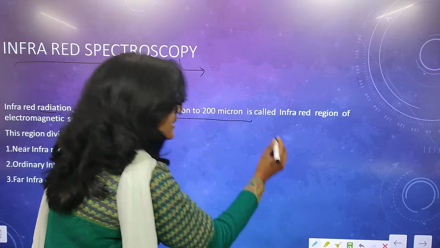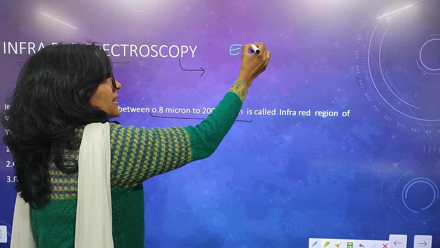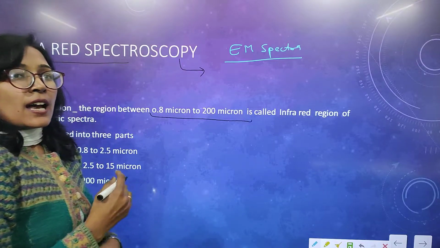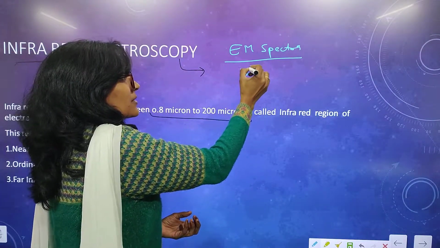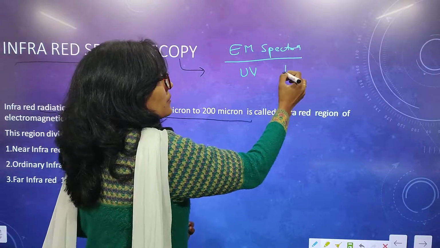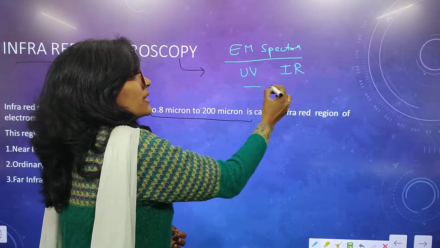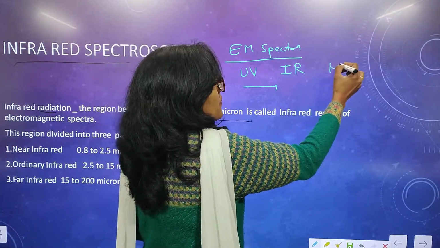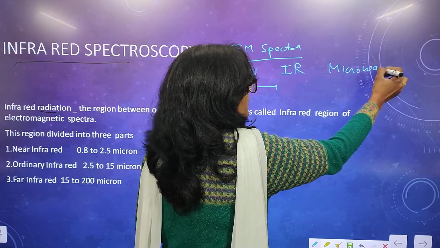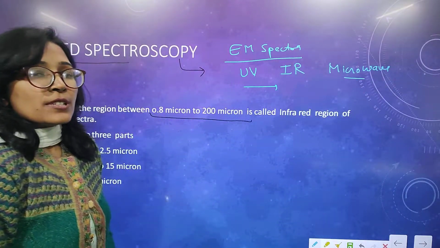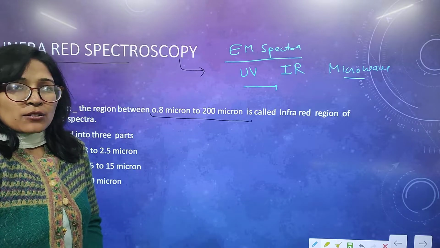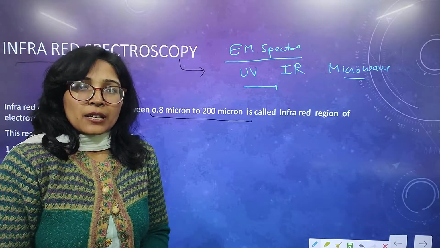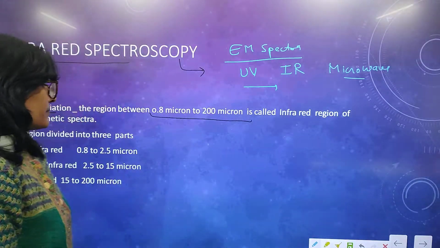Earlier we saw in the electromagnetic spectrum, after the UV radiations, ultraviolet radiation, we come to infrared radiation. They have less energy than ultraviolet radiation but more energy than microwave radiation. We use infrared radiation in spectroscopy, especially absorption spectroscopy, for the study of chemical compounds and their nature.